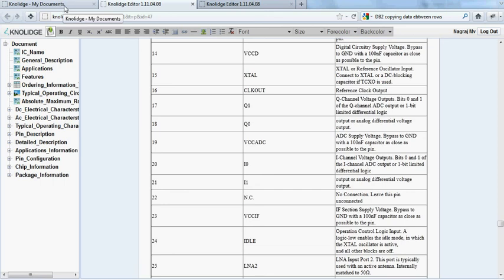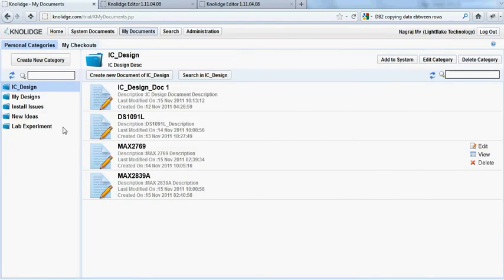But what is the end purpose of all this? Of course, we have simplified and standardized the document creation process, but it's the benefit which you derive out of this exercise. And that exactly is what we're talking about through the search interface.